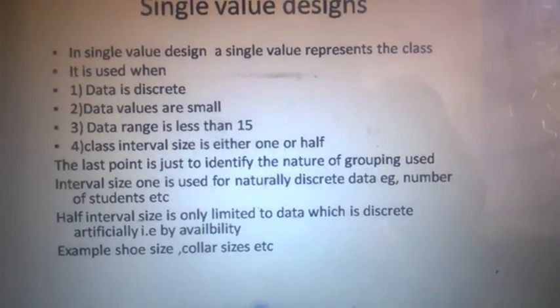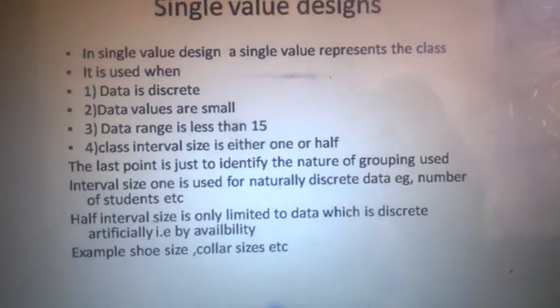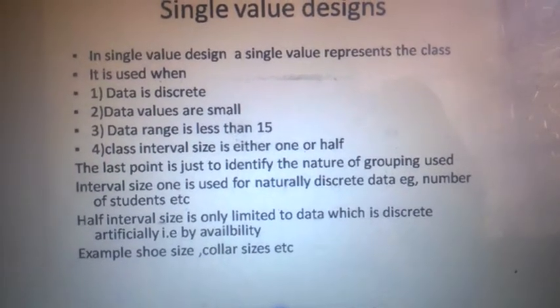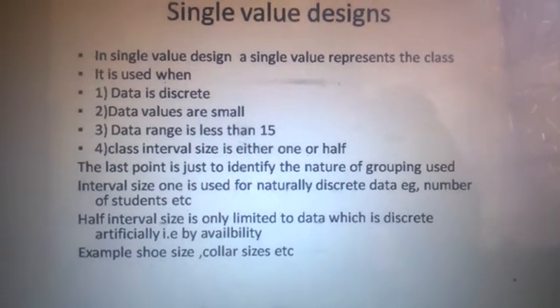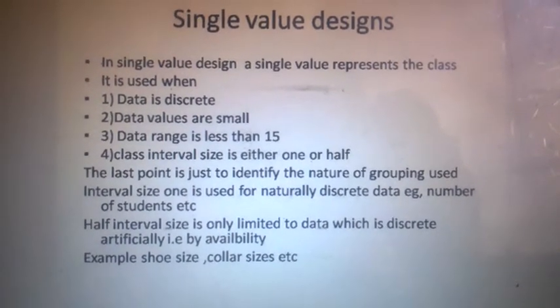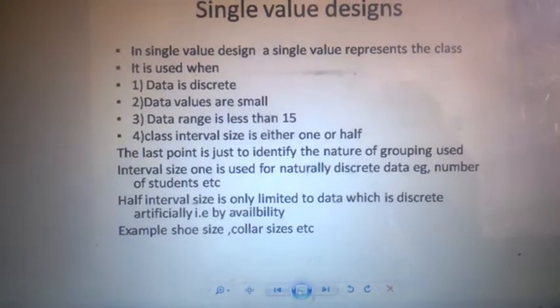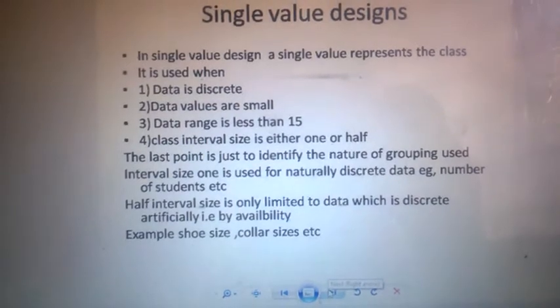The last point is just to identify the nature of grouping used for interval size. 1 is used for naturally discrete data, for example number of students, and half interval size is only limited to the data which is discrete artificially, for example shoe size and collar size. The naturally discrete data don't take an interval of half.